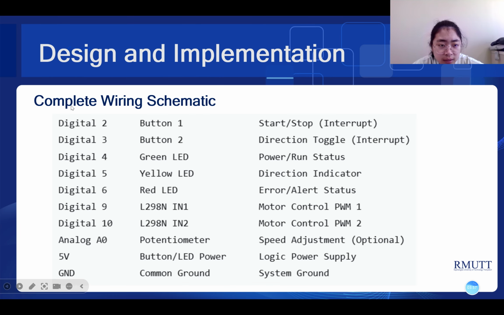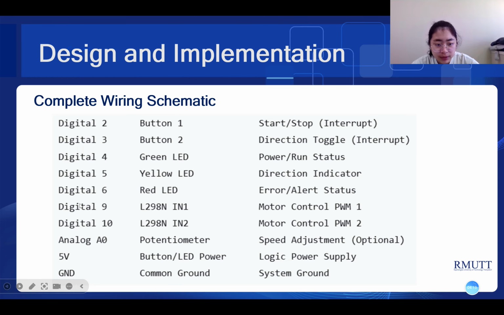So this is the complete wiring system. So you can see button 1 is the start stop button and button 2 is for direction, green LED, yellow LED and red LED.